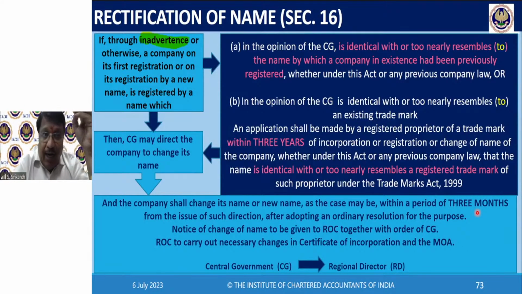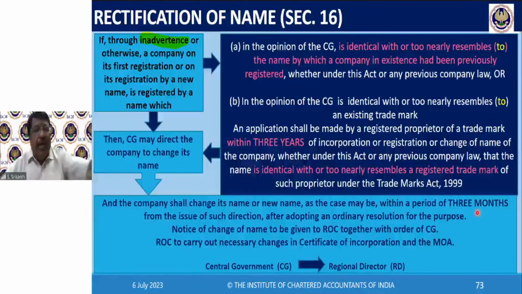If through inadvertence or otherwise, a company on its first registration or on its registration by a new name is registered by a name, which in the opinion of the central government is identical with or too nearly resembles the name by which a company in existence had been previously registered.